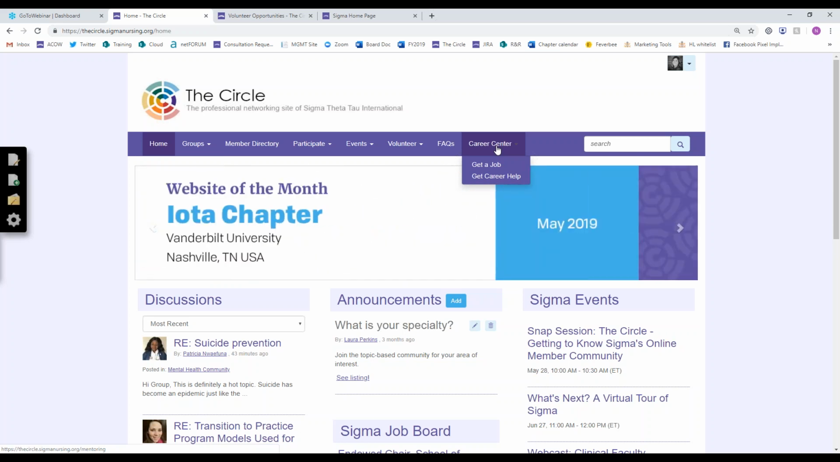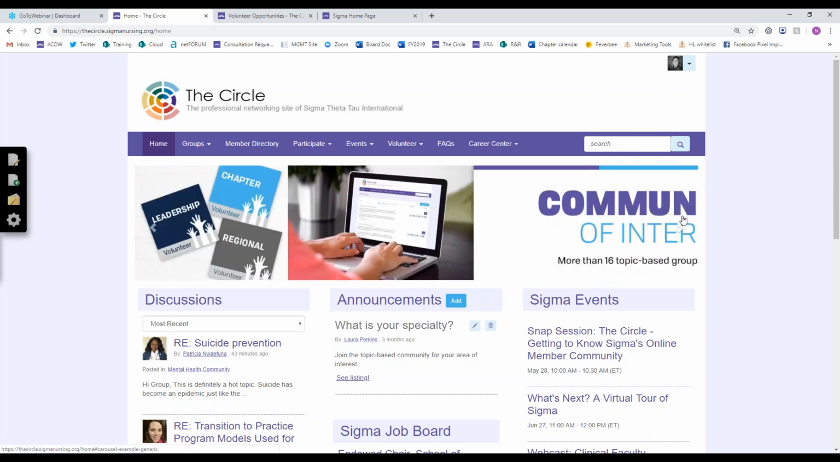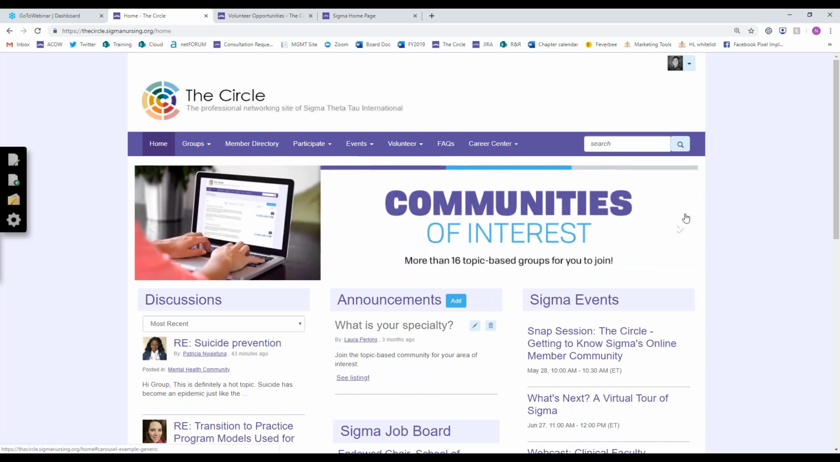And remember, as you're exploring, anytime you want to come back to the main Circle homepage, you can click Home, which is this first button over here, or just the Circle logo, and that will bring you right back to the homepage. So beneath the navigation bar, there's some content on the actual homepage of the site. First is several rotating banners, and we use this space here to remind members of actions they can complete in the Circle and to share about our chapter website of the month.